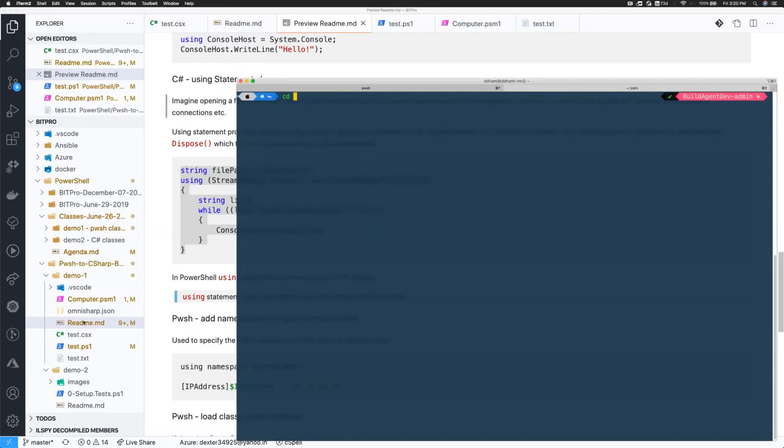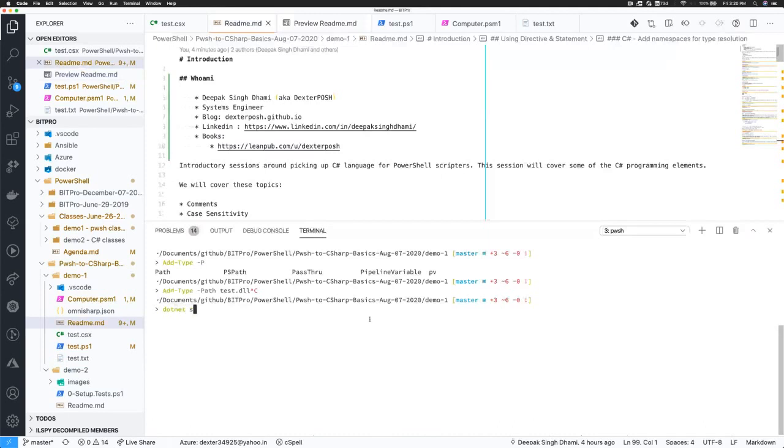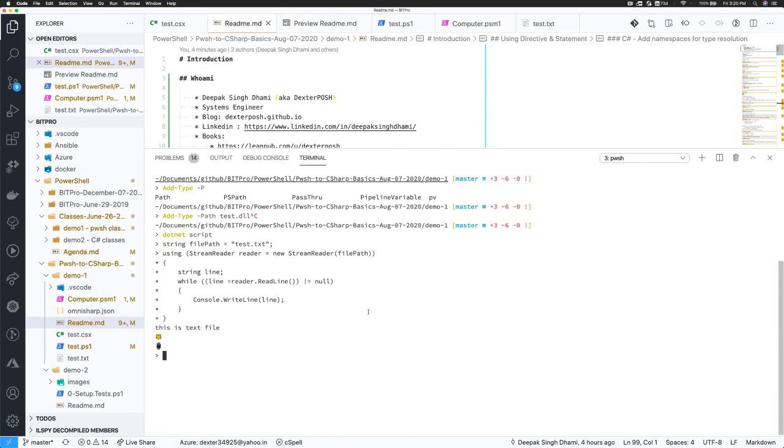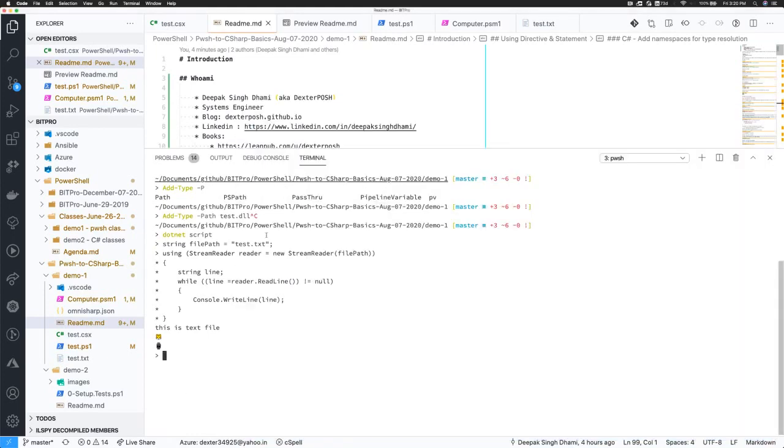So I need to go inside here, open this and run dotnet script. That threw an error because this file path is a relative file path and it didn't exist in the place where I started dotnet script from. I started it at my home directory, and that file is not present there. The test.txt is present in this particular directory, so I have to start dotnet script from here.